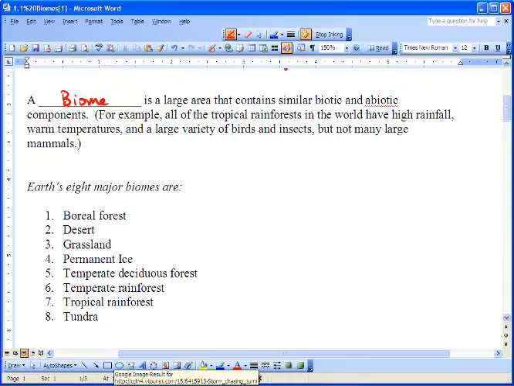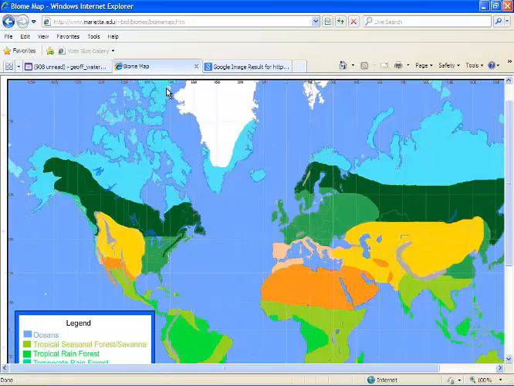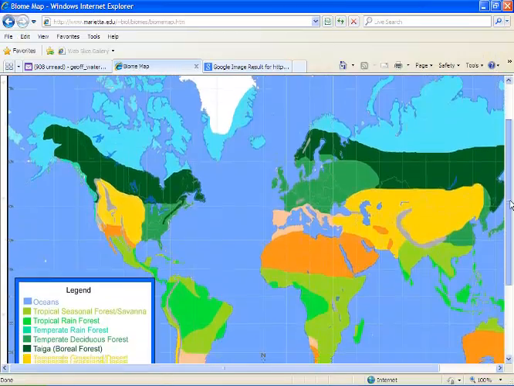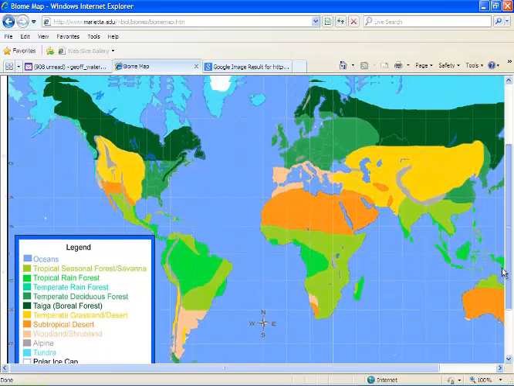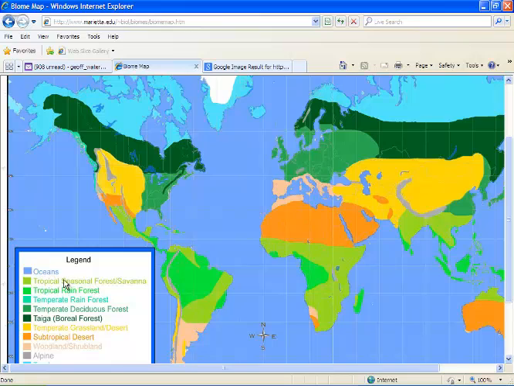And I've got a picture up here that I want to show you guys. We can see the different biomes. Right over here is our desert. We've got some woodland, and some boreal forest here. Another word for that is taiga. And we've got some tundra, and then we've got polar ice caps at the top and the bottom. The really cool part is these biomes can exist all over the place. There's something really interesting about them, though.